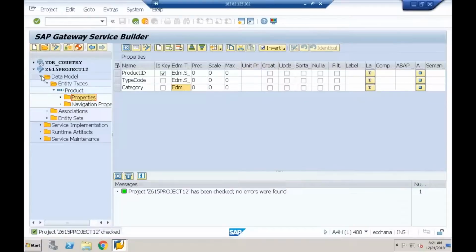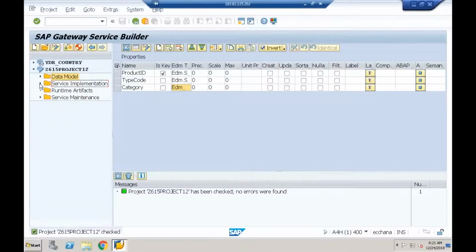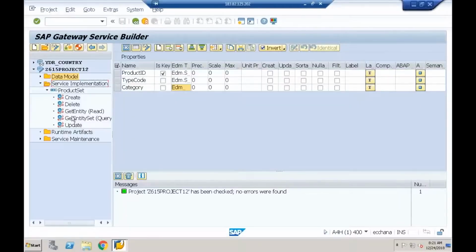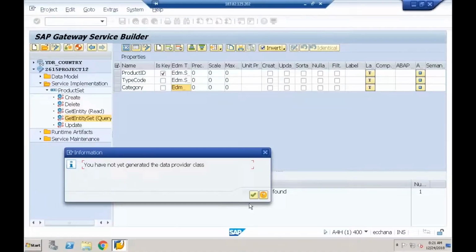So already we know we'll have one stub here. As part of service implementation, you'll have some stub methods. What is the stub we need to implement to retrieve multiple records? Get entity set. So I'll right click on this. I'll say go to ABAP workbench. I'll quickly write the logic.